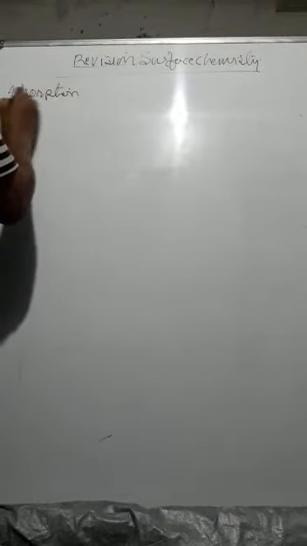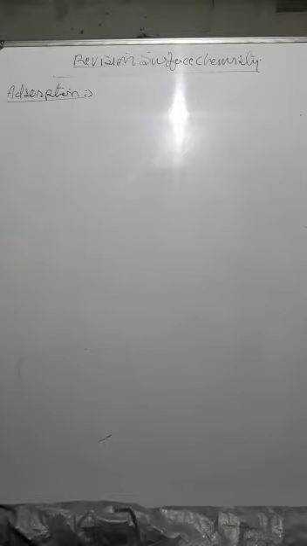Adsorption is a surface phenomenon in which a substance interacts with another substance but only at the surface. Getting?